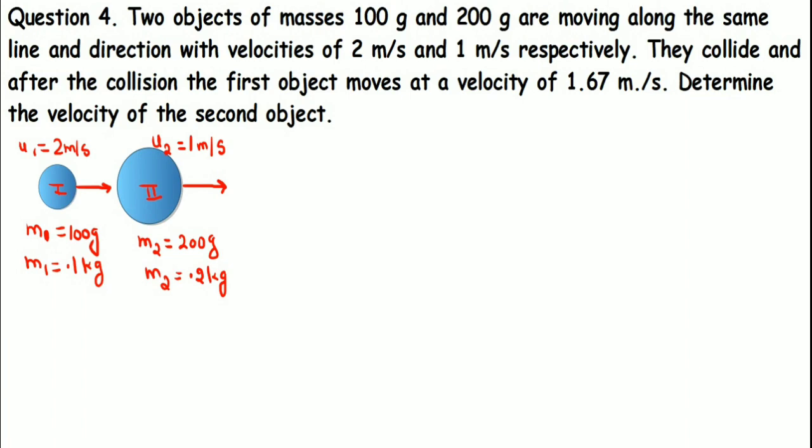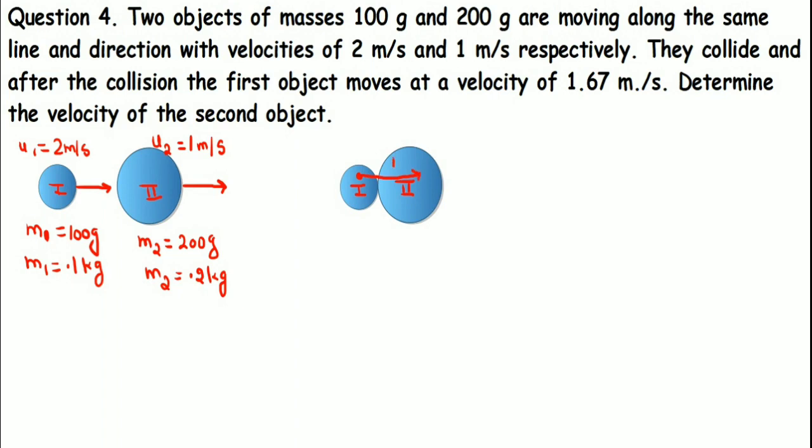Now what is given, student? They are colliding. Obviously here you can observe the initial velocity of the smaller object is greater, and when the object has the greater velocity, then it's possible that they will collide. In previous videos we have learned also, the object behind, if it comes with faster speed, only then will it collide with the object in front.